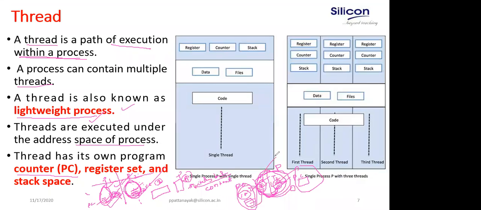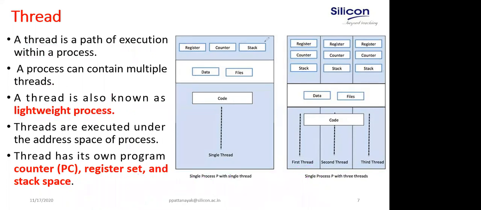But in multi-processing, many things have to be saved when switching from process to process. That is why a thread is known as a lightweight process, whereas a process is known as a heavyweight process. Is that clear?